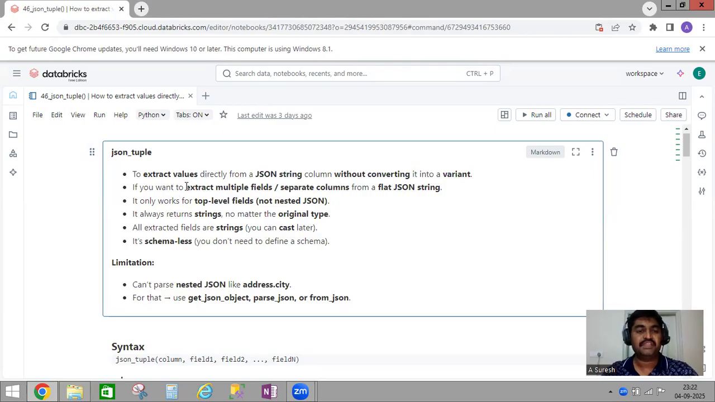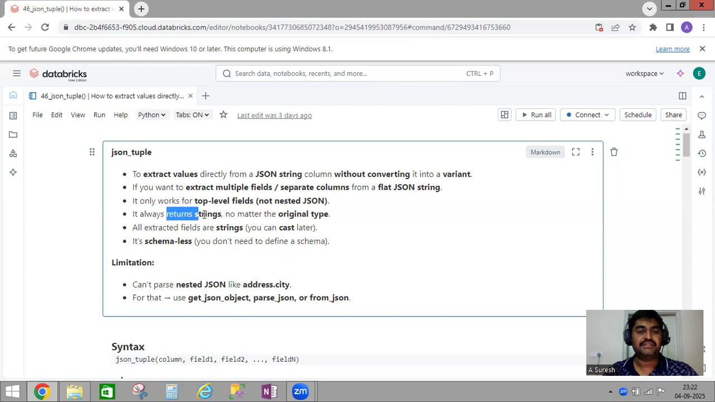If you want to extract multiple fields or separate columns from a JSON string, it only works for top-level fields, not nested JSON. In the case of from_json, we first need to convert to a struct type, then extract the values, and that works for both flat and nested structures. But json_tuple is limited to extracting only the top-level fields, and it won't support nested JSON.